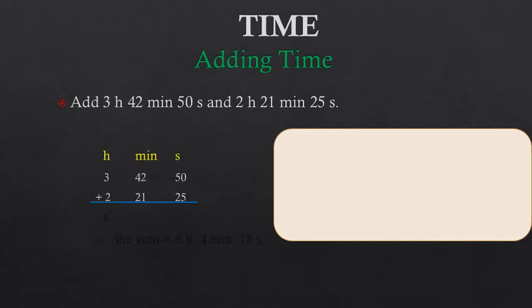Then we will write 3 in the hour column, 42 in the minute column, 50 in the second column, and then in the second row we will write 2 in the hour column, 21 in the minute column, and 25 in the second column. And now we will add them, and we will start the addition from seconds.